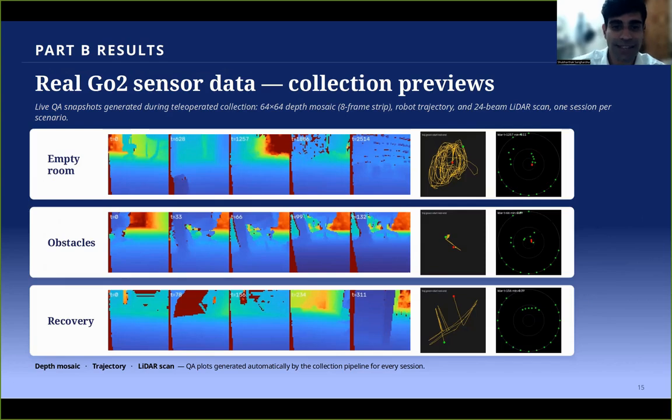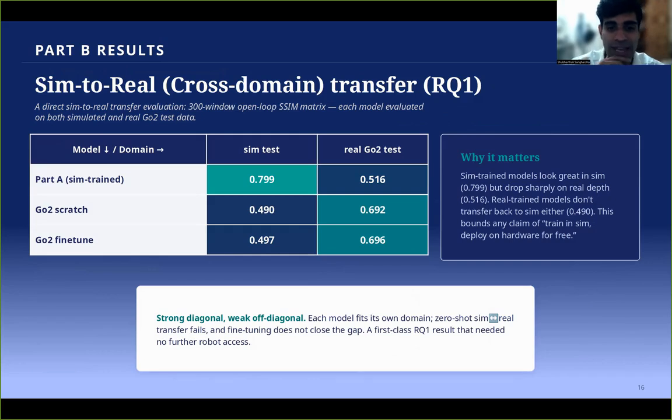Now, the real data section is there to ground what real data looks like. These are automated QA previews the collection pipeline generates for every session before it enters the dataset. And then we have part B results for cross-domain transfer. This is one of the clearest findings in this project.